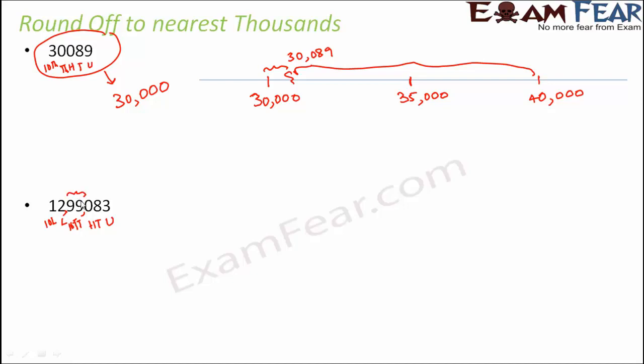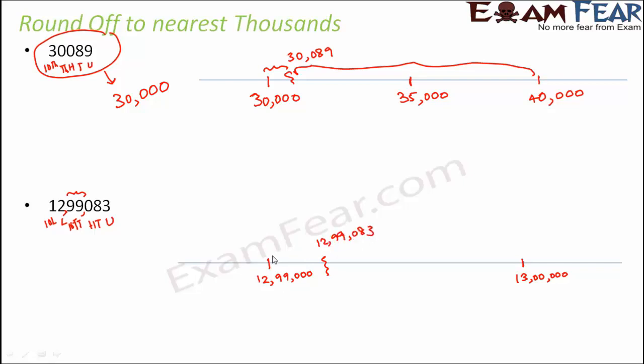So when you are rounding it off to thousands, it lies somewhere between 12,99,000 and 13 lakhs. Now when you look at this number, it lies very close to 12,99,000.